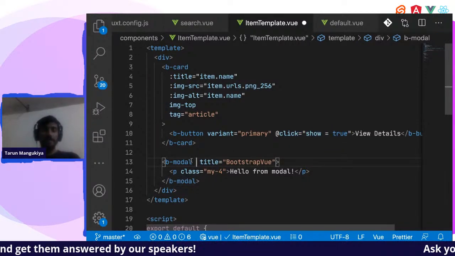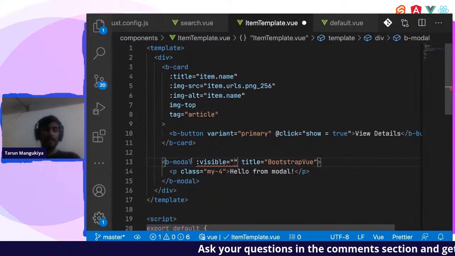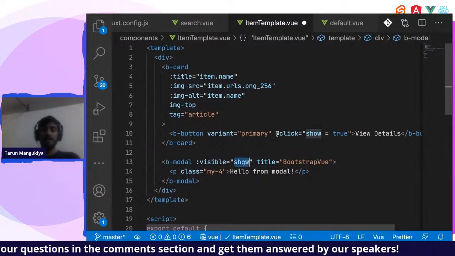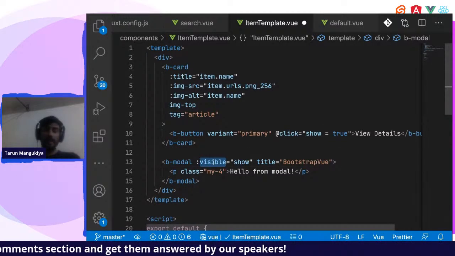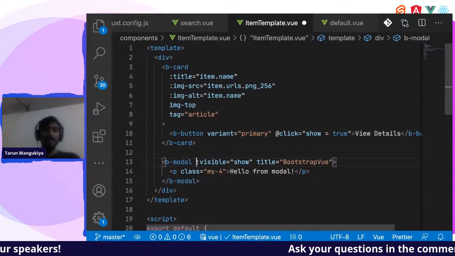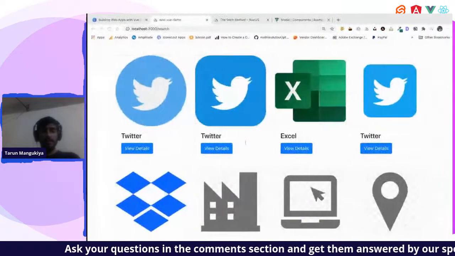And we'll have to tell our model when to get visible, right? So I'll tell it visible on the basis of show. So again, show is a variable over here. We are adding one more property or attribute. We are passing it to B model, and we are binding that property. So let us save this thing and see if this works.